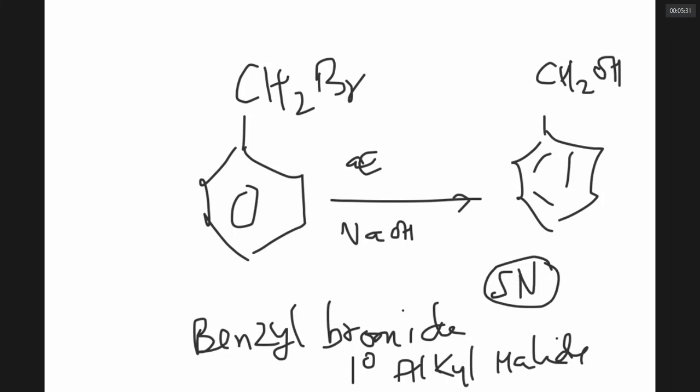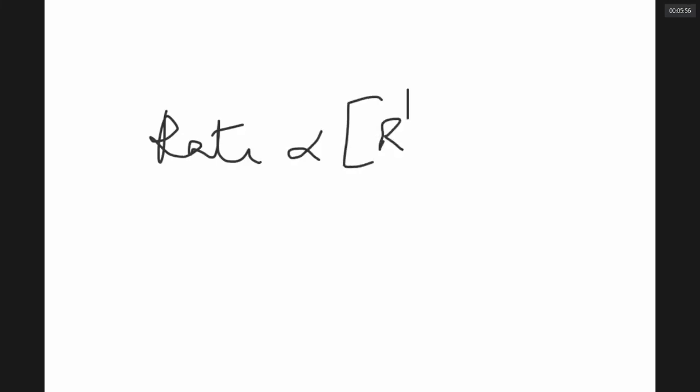Now my question is, if this is RX, I would write it as R dash X, and I call the product R dash OH. Now, if I look at the speed of this reaction, the speed of this reaction is directly proportional to the concentration of alkyl halide and also the concentration of NaOH.